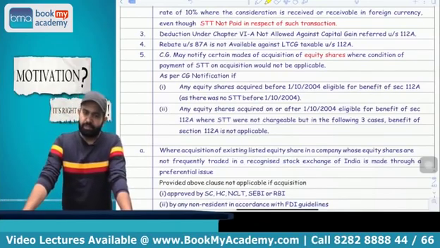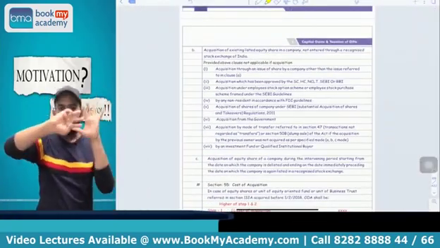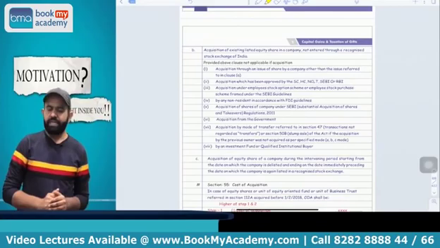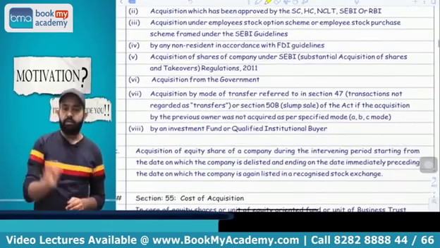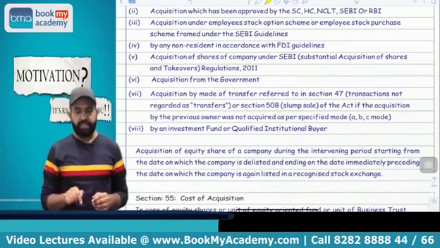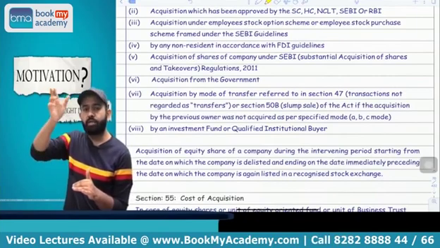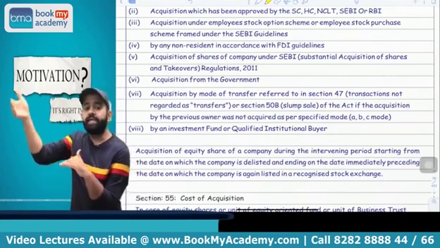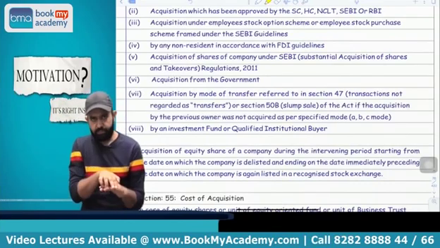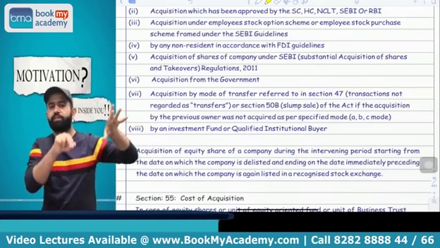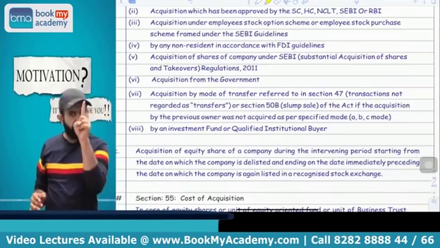But there are three exceptions. The lawmaker is saying that in these three cases, the 112A benefit is not applicable. First, suppose there was a listed share, but that company's share got delisted, and between the date on which the share got delisted and the date on which it got relisted, you acquire any share during that delisting period.